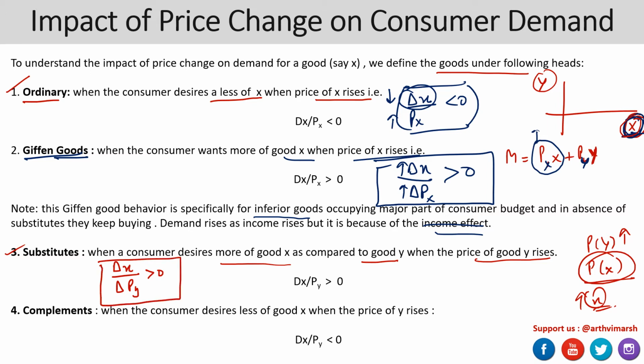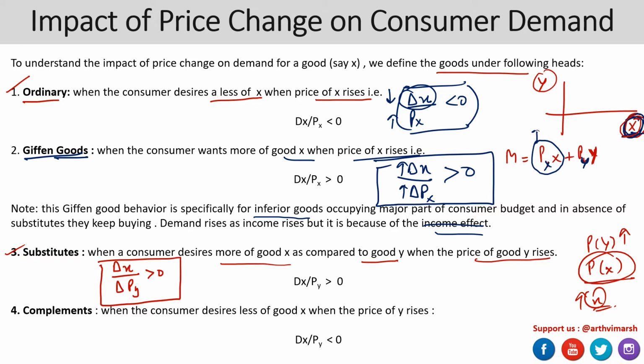What about the complements? In the case of complements, the consumer is going to desire less of good X when the price of the other good rises. So a consumer who has a preference for a particular good X finds that the demand for that good goes down because the price of the other good has gone up.